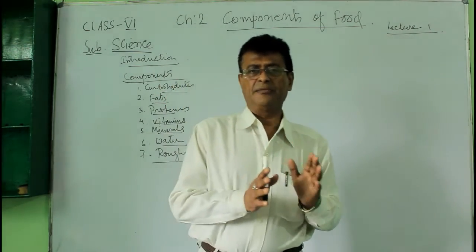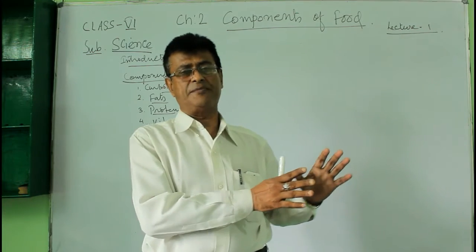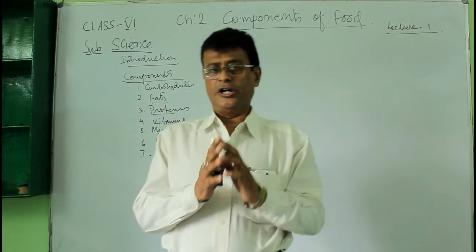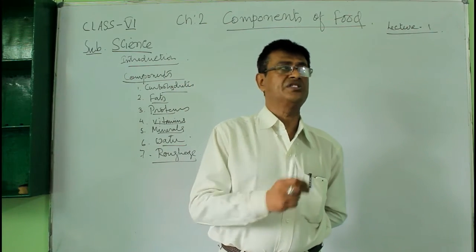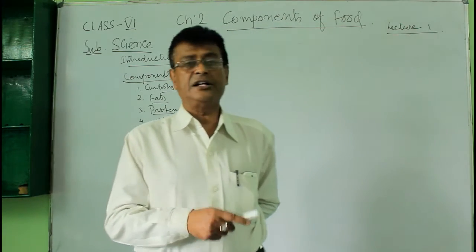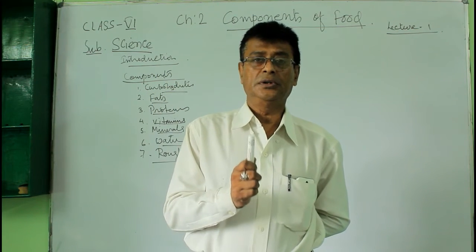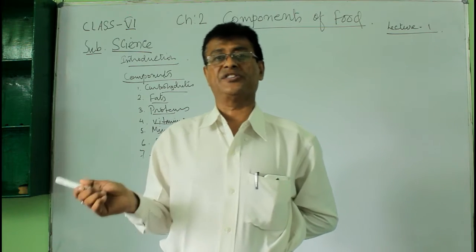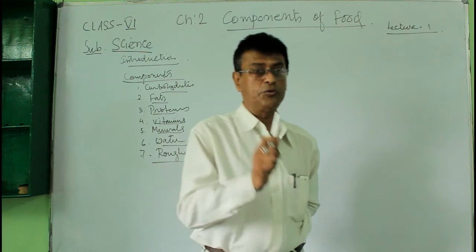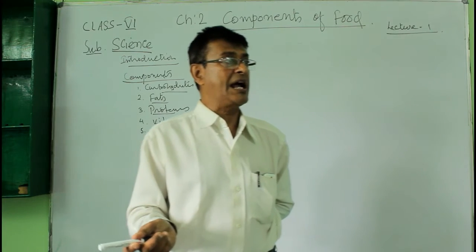There are some animals who are herbivores, they only feed on the herbs, that is the plants. Carnivores feed on the animals, that is the flesh and all. And the omnivores, those who feed on other animals and the plants as well. So they are both plant and animal eaters.